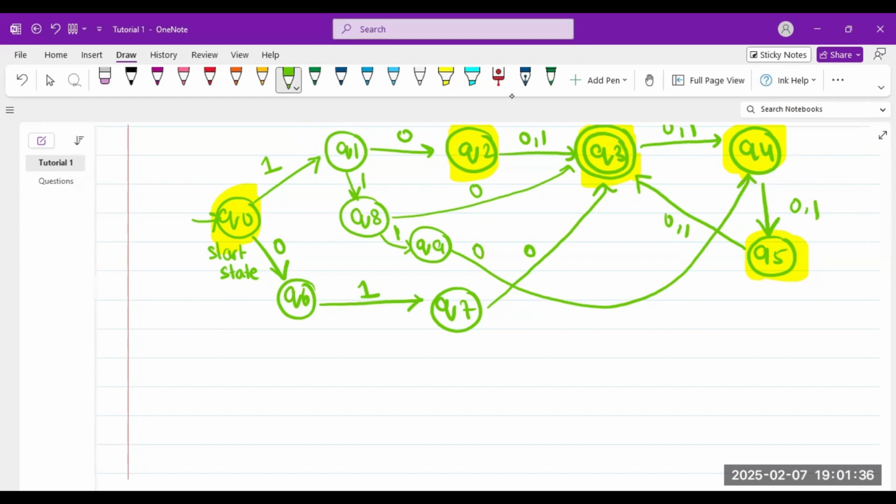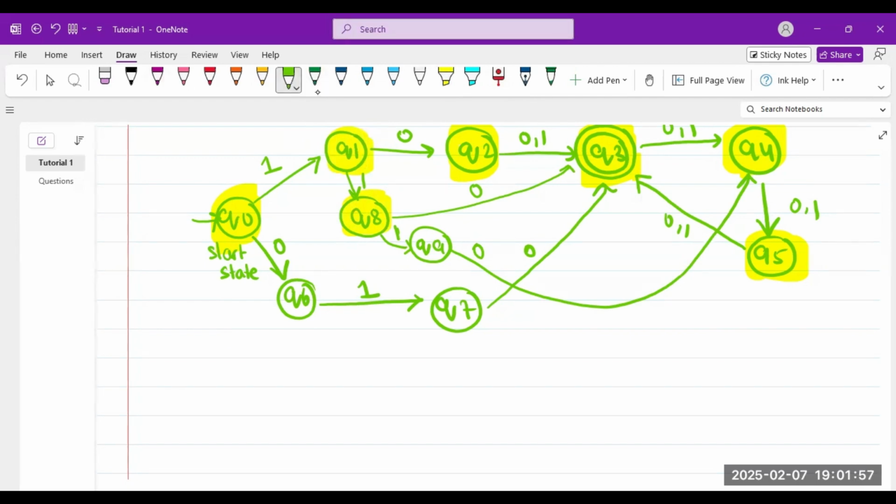Is this being clear? I'll just formulate it and then I'll explain it. So at Q8, Q8 is complete because I have a 0 and a 1 coming out of both of it. I have Q1, it's complete. I have a 0 and a 1 coming out of both of it. Q9 is not complete. Q9 has one condition left.